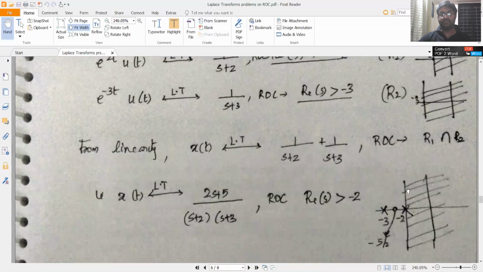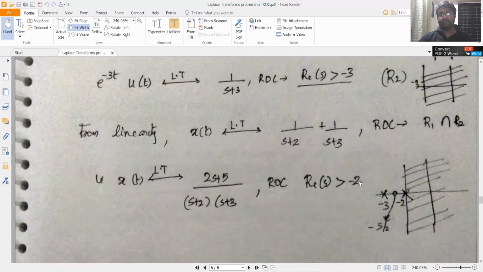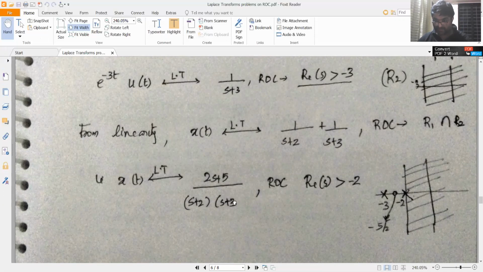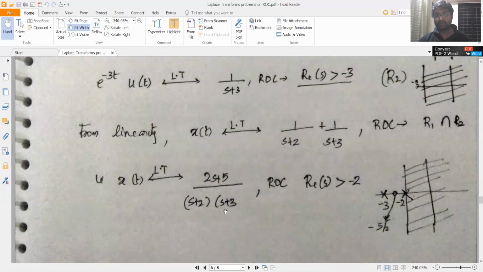For a right-sided sequence, the ROC is real part of s greater than sigma max. Now what is sigma max? Sigma max from this problem is equal to minus 2. That's the max of the two poles, minus 2 and minus 3.